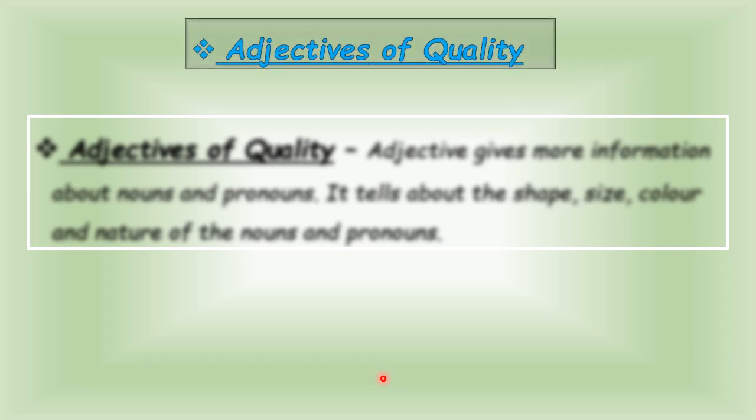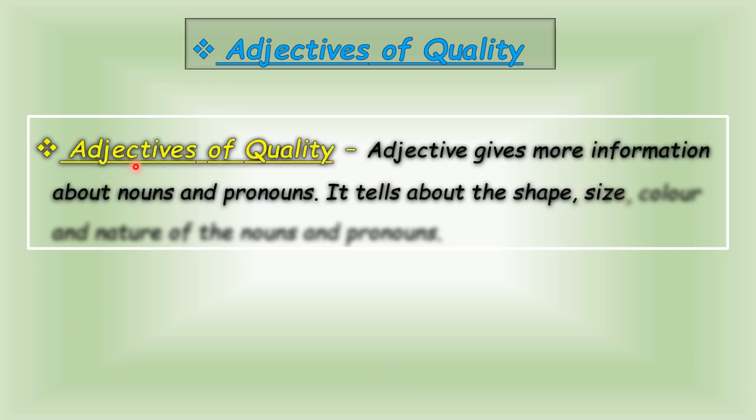Adjectives of quality are the adjectives that are used in sentences to express the size, shape, color and nature of the nouns and pronouns. I am repeating again, children, please pay attention. We can say these are the words that give more information about nouns and pronouns.